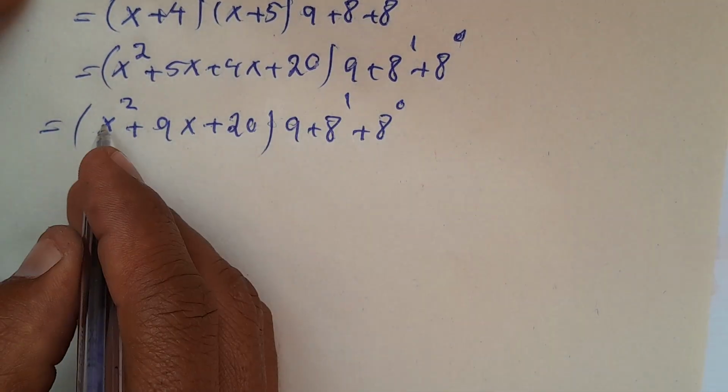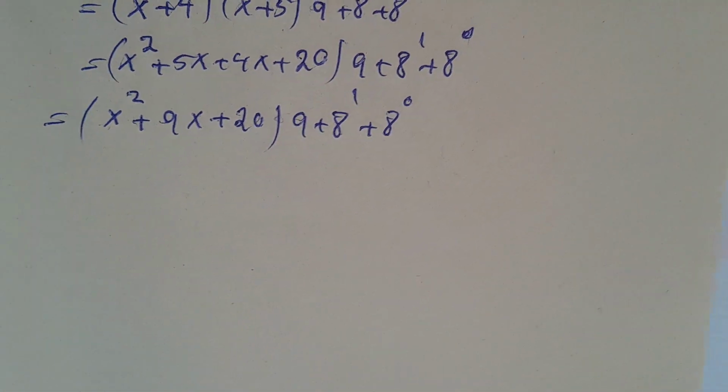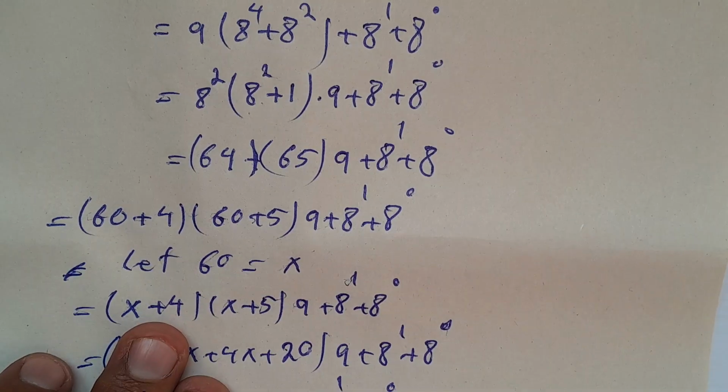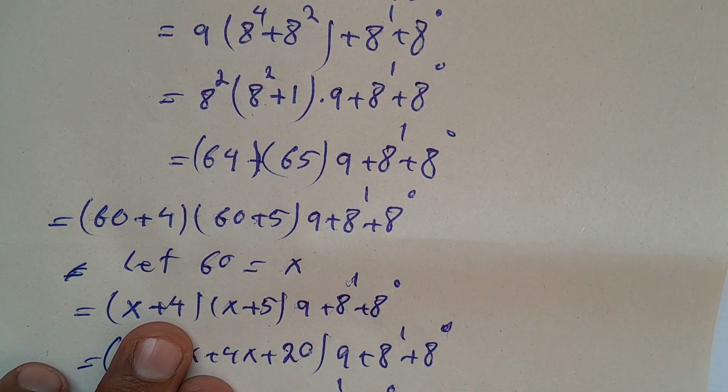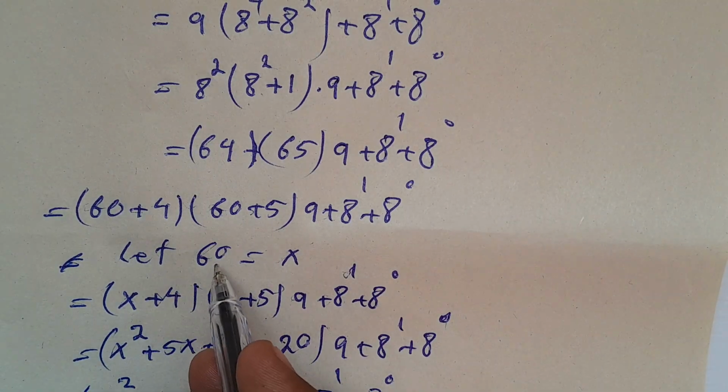And here, instead of x, I used to have 60.